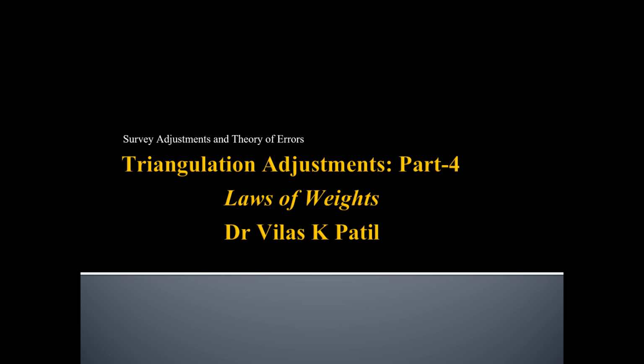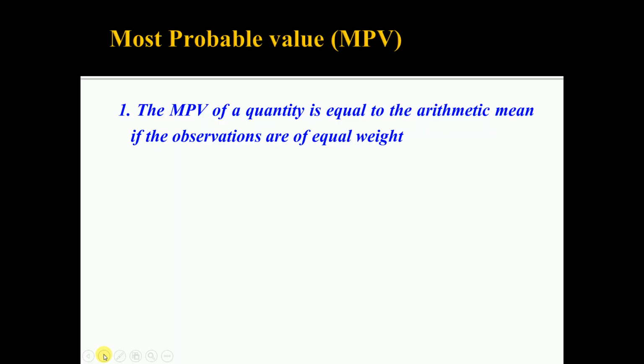Dear students, today we are going to discuss the laws of weight. In the previous lecture, we discussed the features of accidental error. Before going into the details of the laws of weight, we have discussed that the most probable value of a quantity is equal to the arithmetic mean if all the observations are of equal weight. By taking the simple mean, you can find out the most probable value.